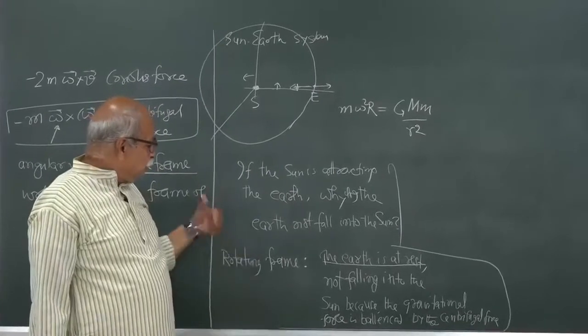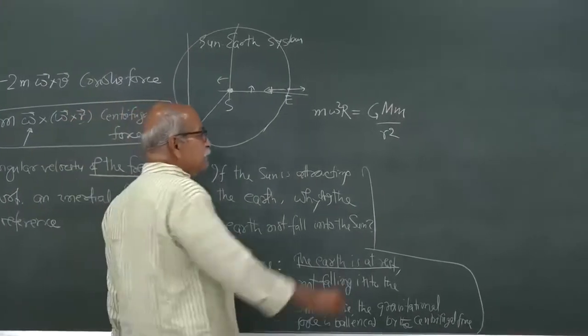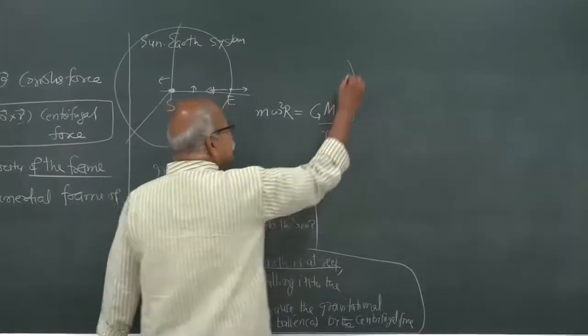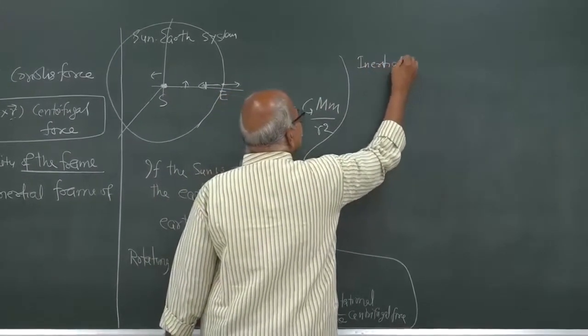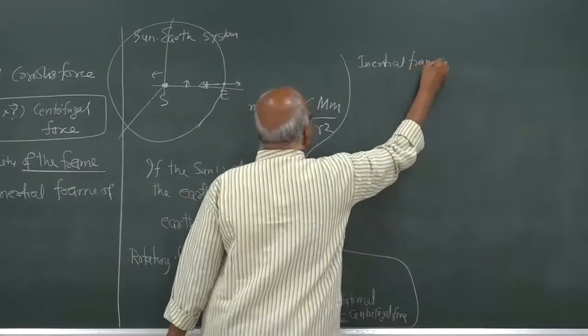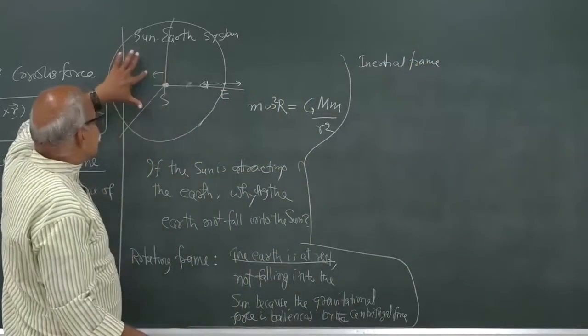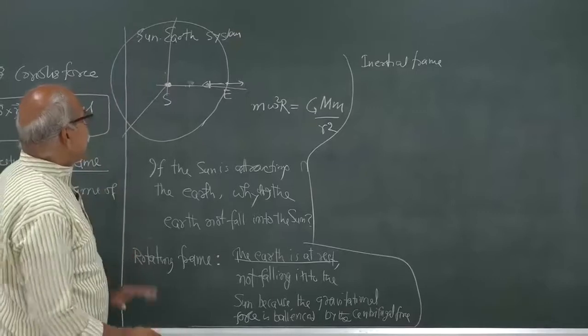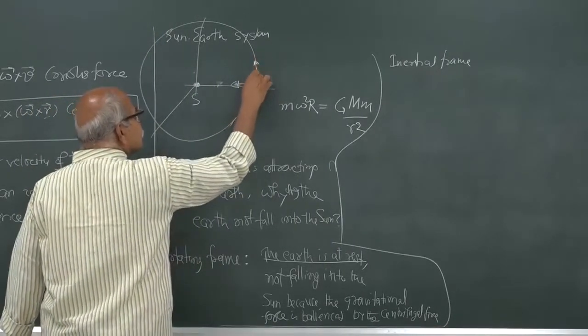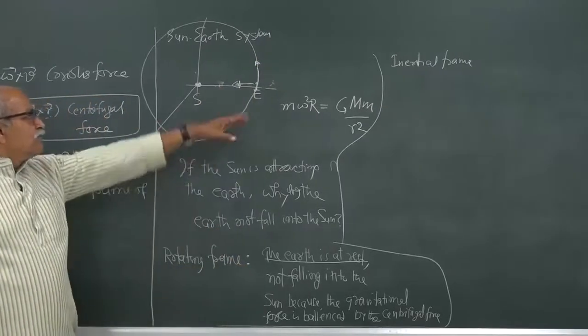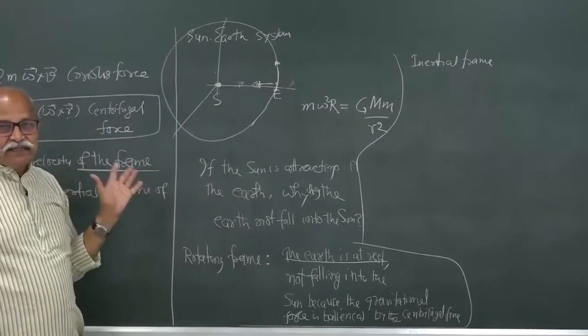But if you want to use this inertial frame, same origin, but now the axes are not rotating. So, in this frame the earth is going in a circle, it is not falling, and there your explanation is different.